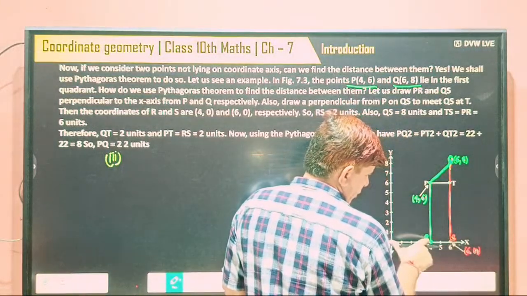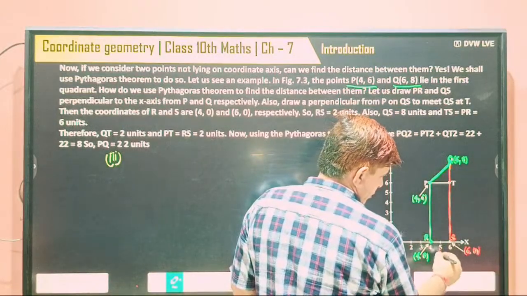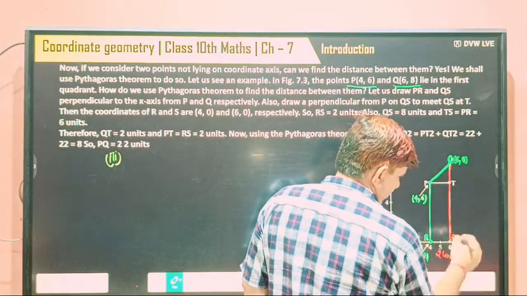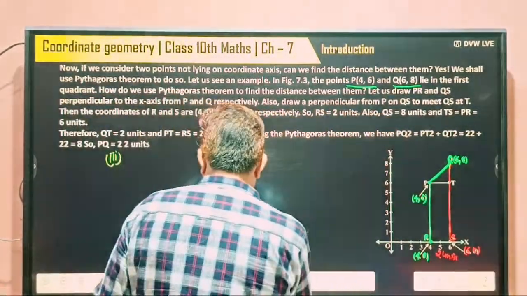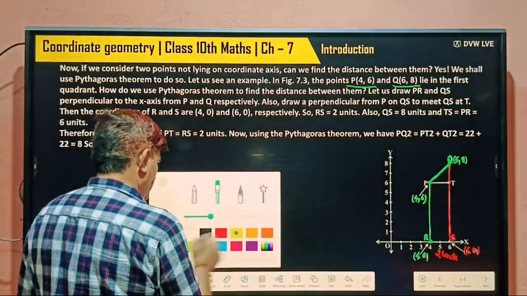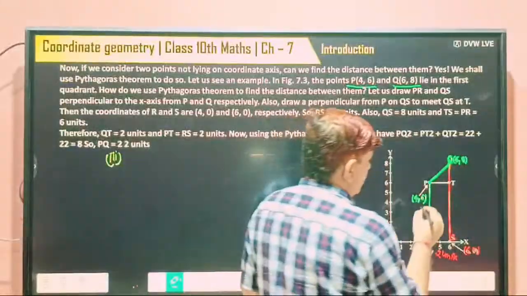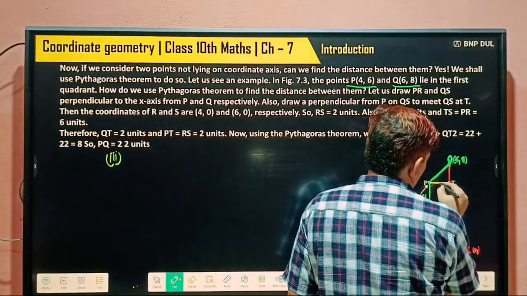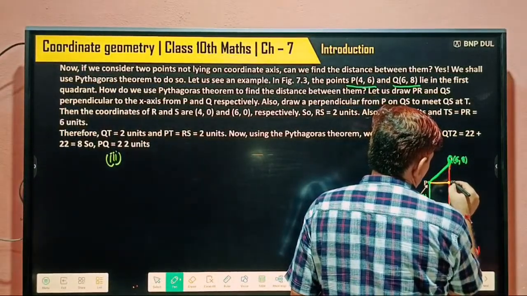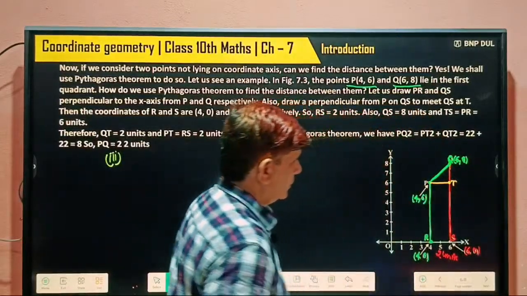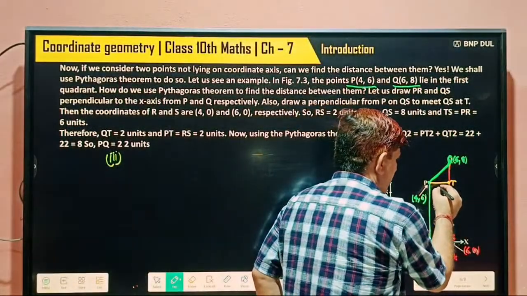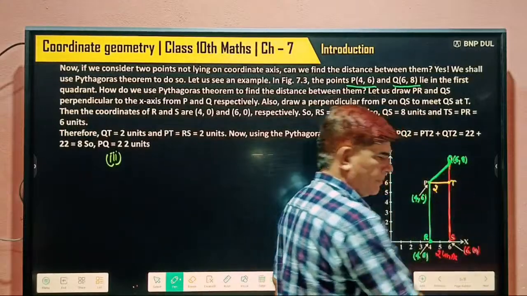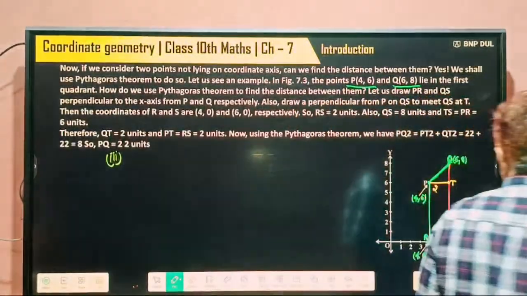So 6 minus 4, this is 4 unit, this is 6 units, so 2 units. Understood? And from P, we can draw a perpendicular on this point also, and the name of this point is D. This is 2 unit, so how much is this? 2 unit. Got it or not?